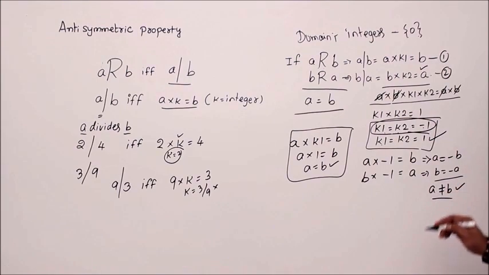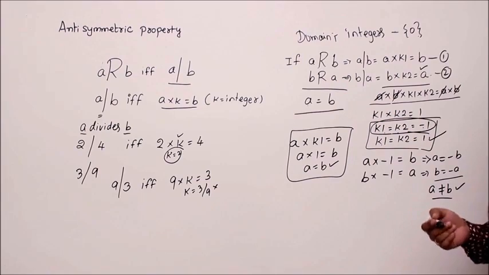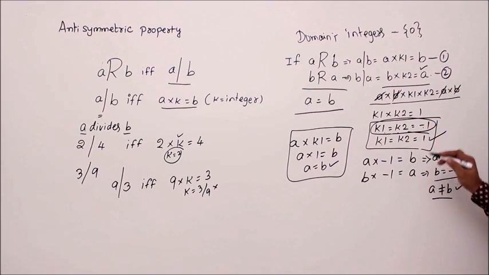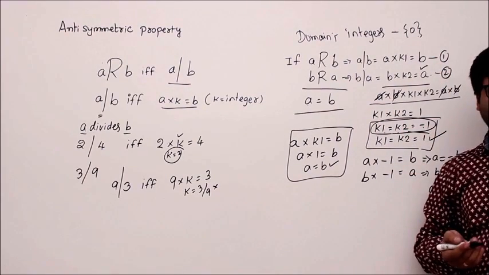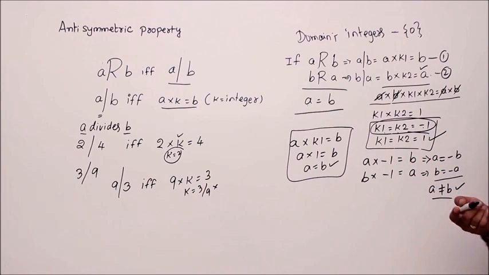So what I want to conclude is, initially I took A related to B and B related to A true at a time. Then I got these equations and I got K1 value, K2 value minus 1. Second one, K1 equal to K2 equal to 1. Understand my point?